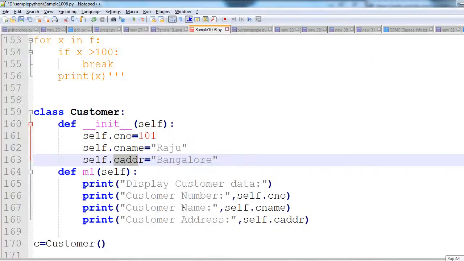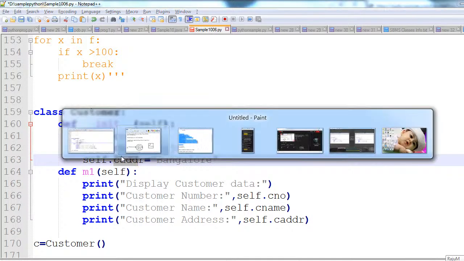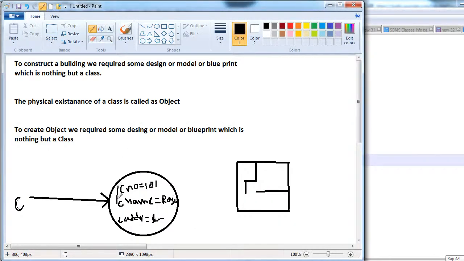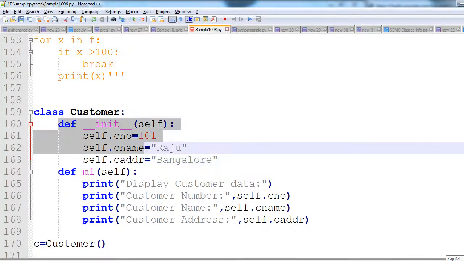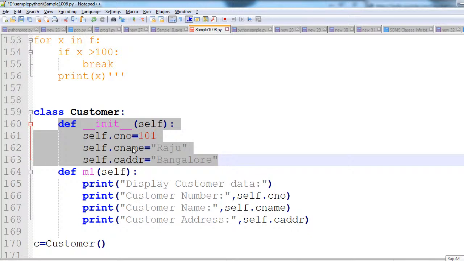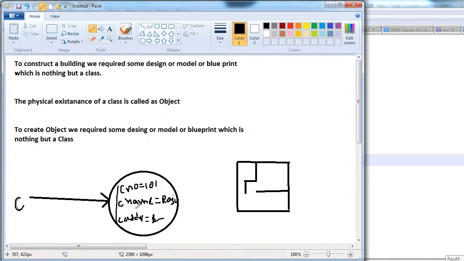Like this, whatever data and variables are there, all of them will be added to the object internally.